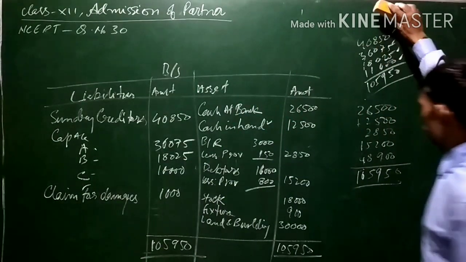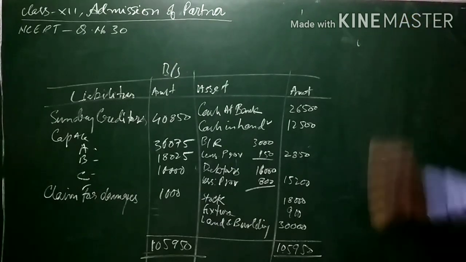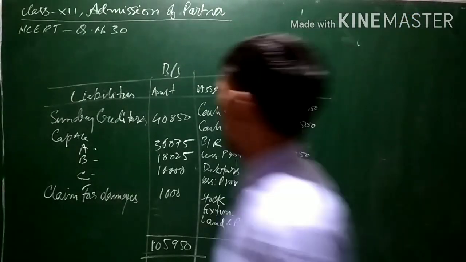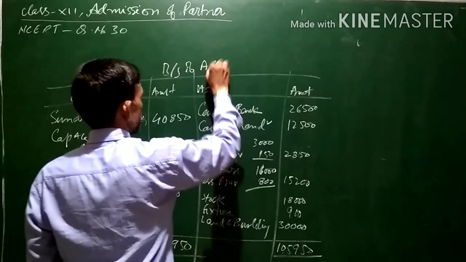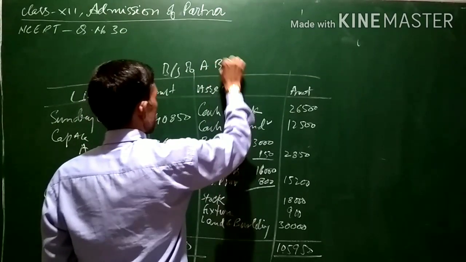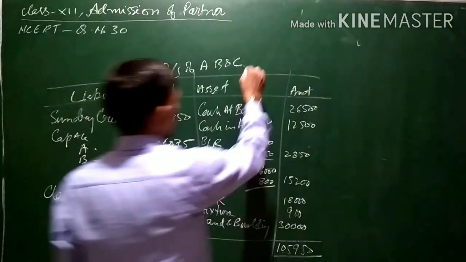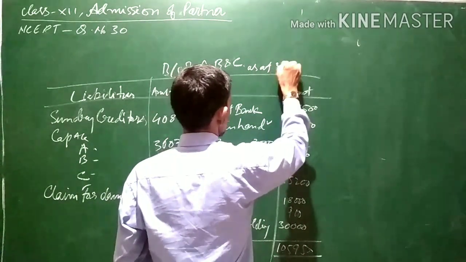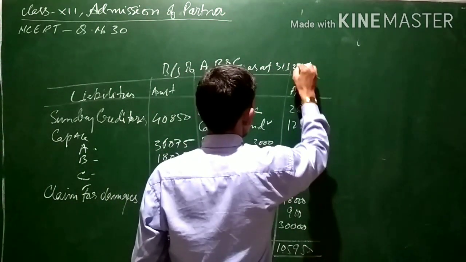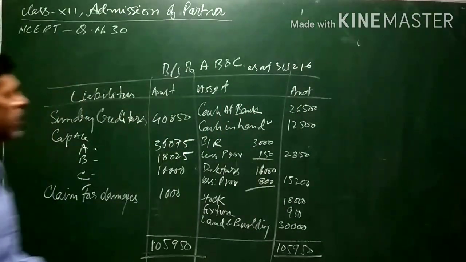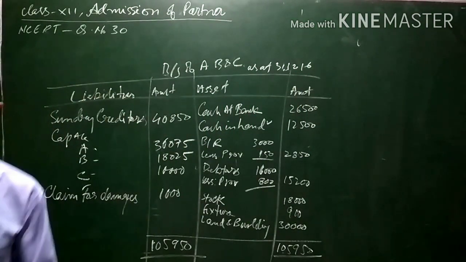Assets and liability side both come to the same amount. So this is the balance sheet of A, B and C. The date is mentioned as 31/12/2016. Whatever is given in the book, that we have to write.